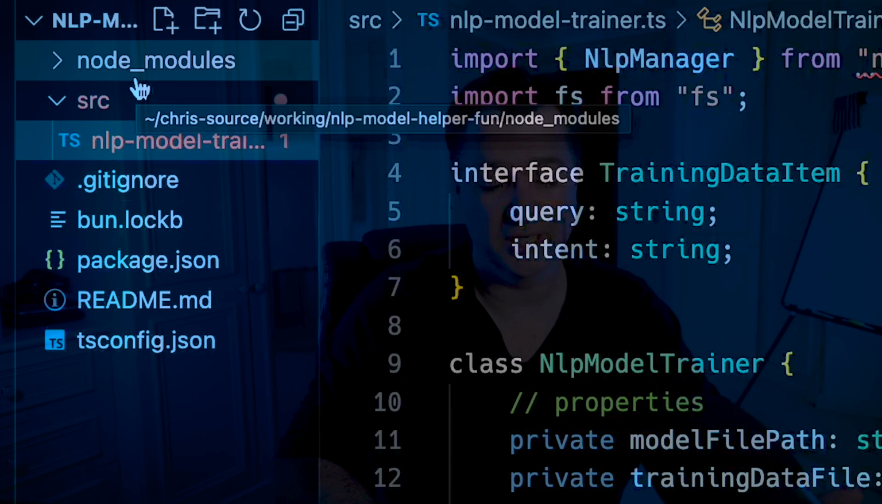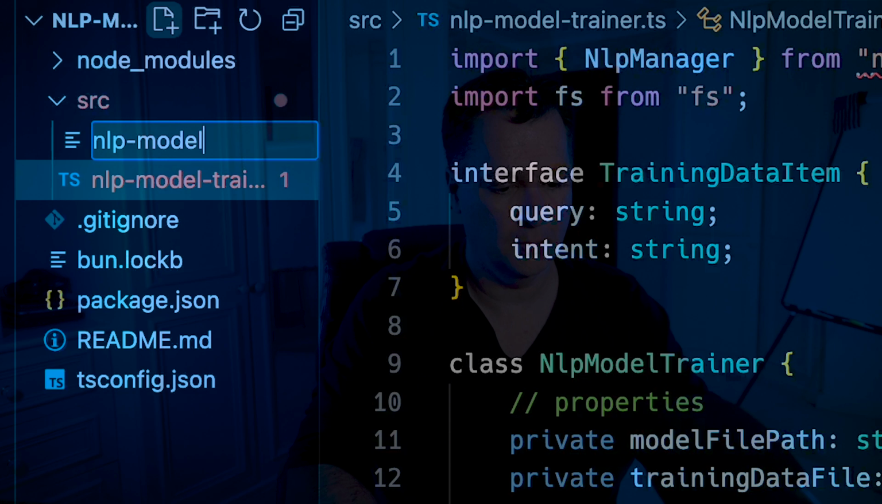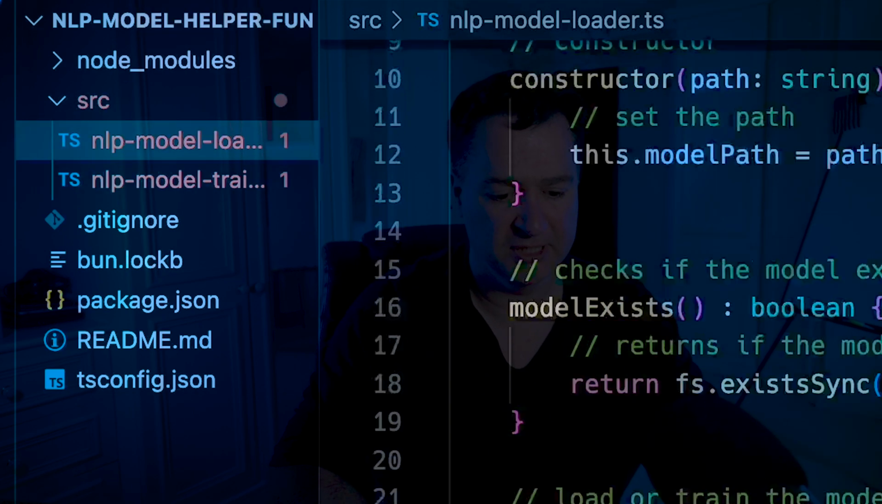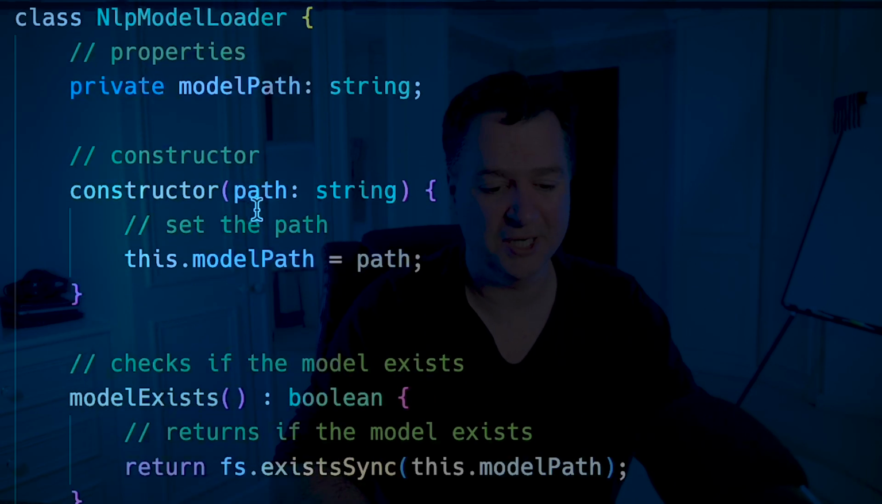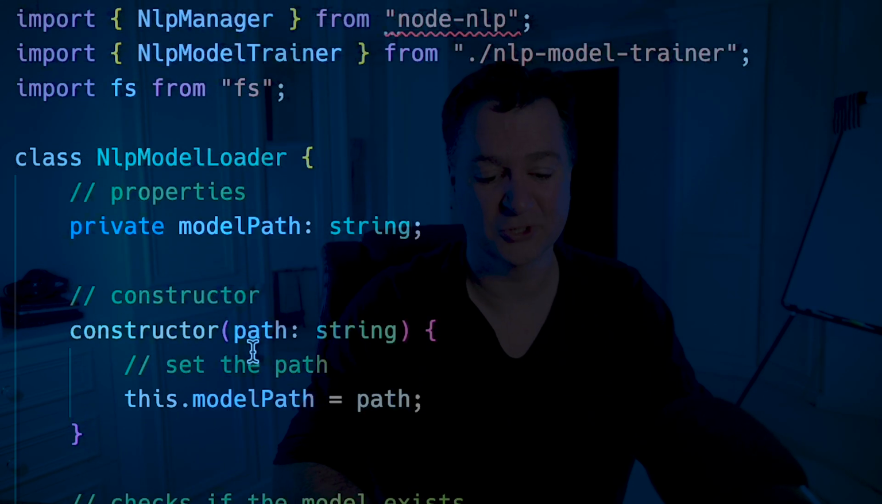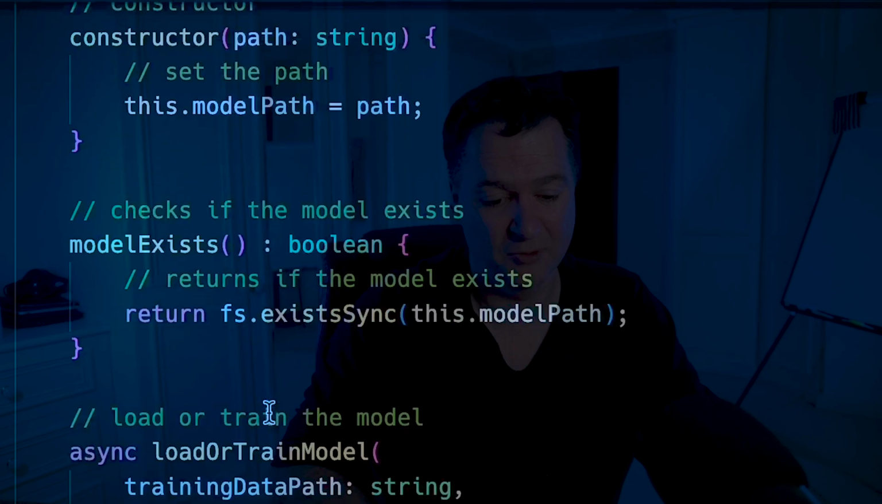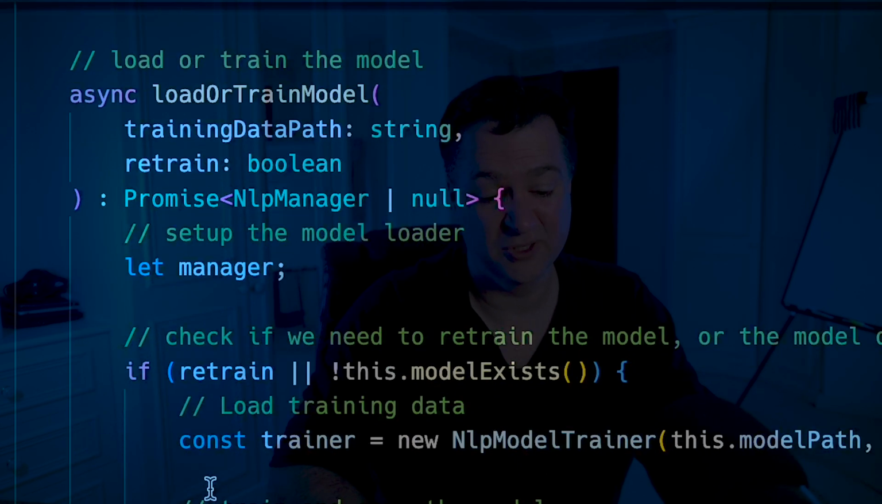And then similarly, we're going to need an NLP model loader. So we'll call it nlp model loader.ts, and we'll paste all of this in, which is cool. Again, same sort of thing. Previous class was about training a model. This is about loading an existing model. So you can kind of see from a constructor perspective, I'm going to take the path of the model. We're going to check if it exists, and then we're just going to load or train the model.